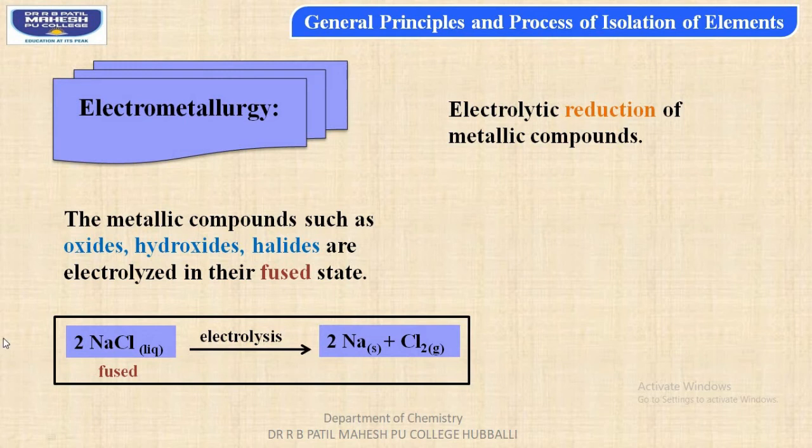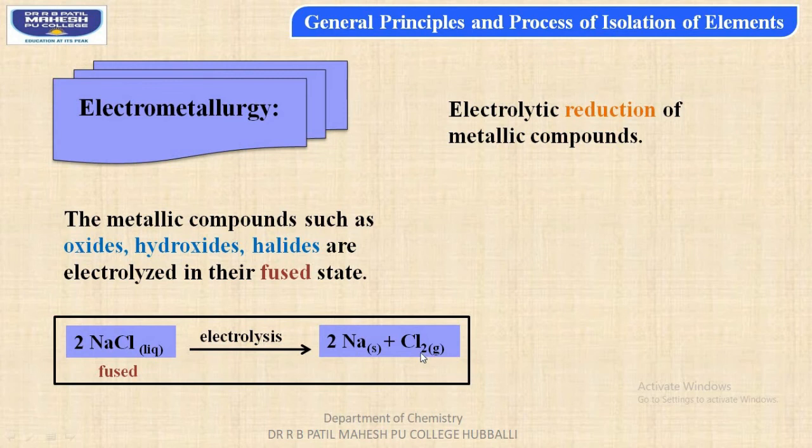Sodium cation is attracted towards the cathode rod, whereas chloride anion is attracted towards the anode. Thus, sodium ion is reduced at the cathode by gaining one electron to form sodium metal in solid state, whereas chloride anion is attracted towards the anode rod where oxidation occurs.